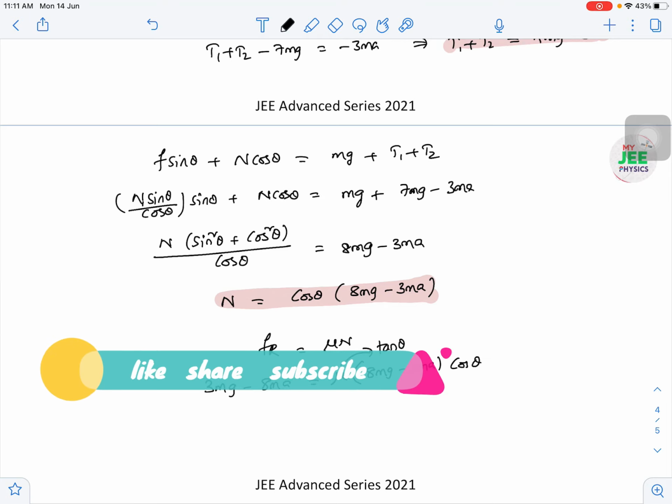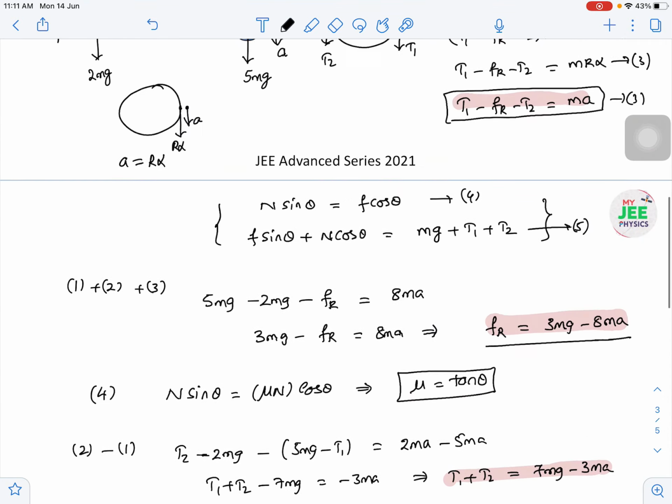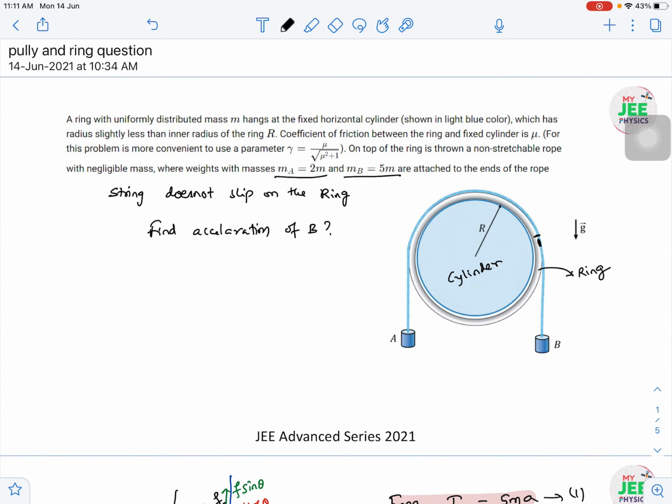You can go in any way, that's not a problem. It's simple mathematics. Already we applied the physics whatever we require. So tan theta into cos theta will be sin theta into 8mg minus 3mA. Why am I finding in terms of sin theta? Because we know tan theta is equal to mu, then sin theta value will become mu by root of 1 plus mu square, which they have given as gamma in the question. That's why I am doing all these things. So this is the gamma term that was given.